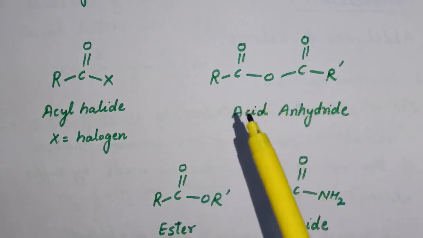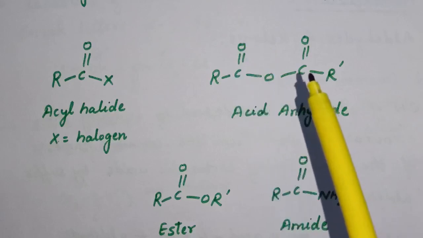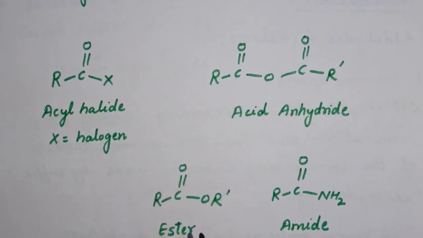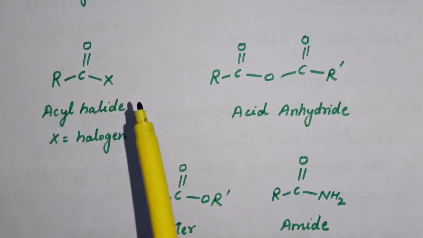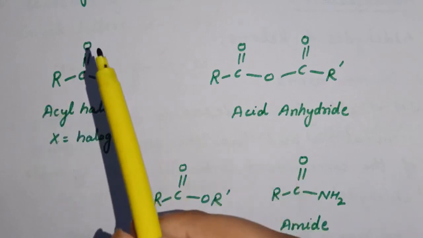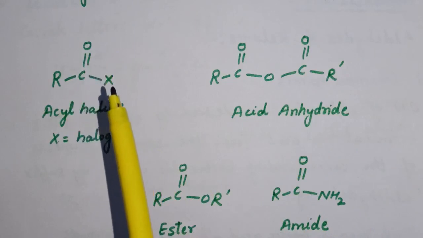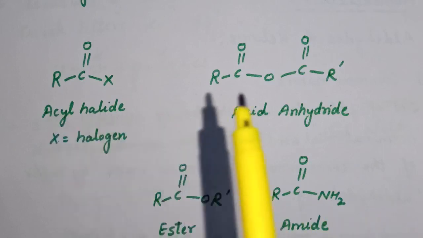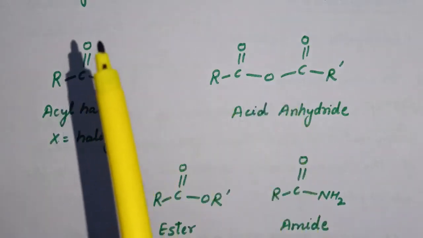carboxylic acid. This is acid anhydride, that is R C double bond O O C double bond O R dash. This is acid anhydride, and this is the formula for ester, that is R carbon double bond oxygen O R dash, that is RCOOR dash is the formula for ester. In case of acyl halide and amide, this carbonyl group is attached to halogen and nitrogen respectively. So these are the functional groups containing carbonyl group.